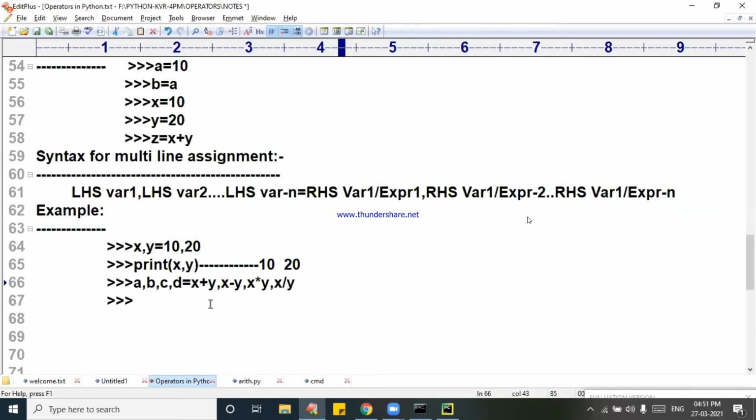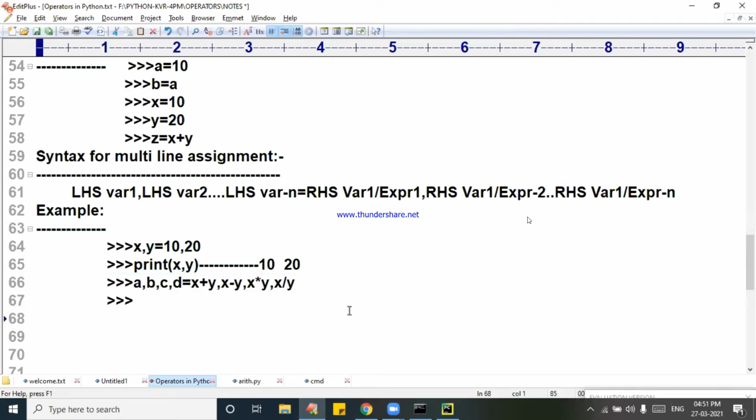See, these are all called what? RHS expressions, placed where? a, b, c, d. This is known as which syntax? Which line of syntax? Multi-line assignment. Very nice. Multi-line assignment we can call it. Very good. Now I will go further.